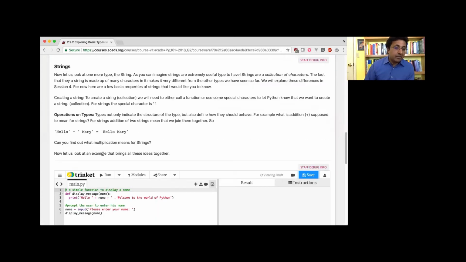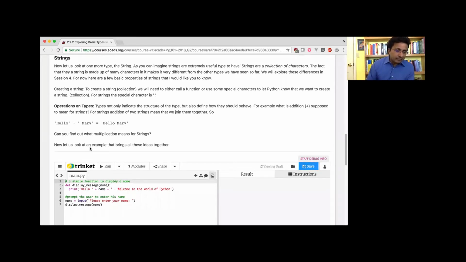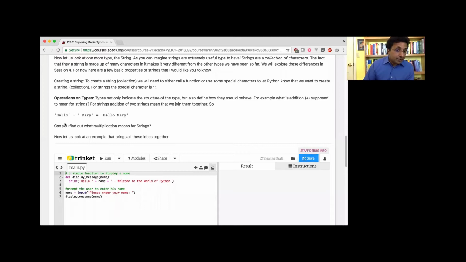And of course, there's a very important and powerful type here that I wanted to introduce. I'm going to deal with the strings in much more detail in session 4. But for the next couple of sessions, I need to use strings because we communicate in English and we need to use them. We've already used them in some way before, so I'm just recapping here. Strings are a special type. It's the first type that has multiple values inside it, right? Really, integer is a number. It has multiple digits, but it's always treated as one number. But the string can have many words in it and many characters in it, right? So it's really a multi-valued thing.